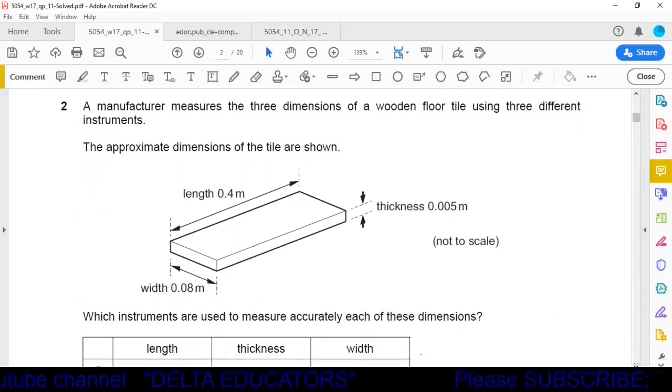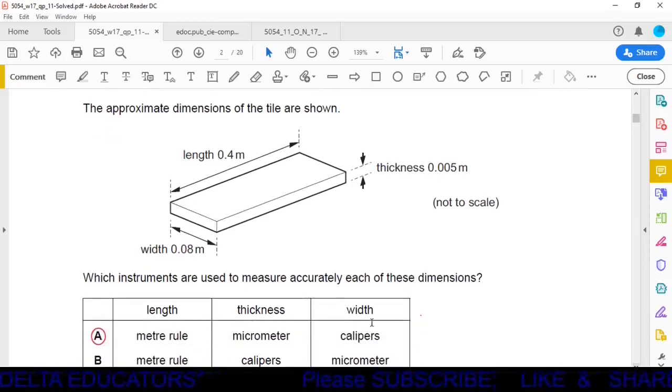Question number 2. A manufacturer measured the three dimensions of a wooden floor tile using three different instruments. The approximate dimension of the tile are shown. Here we have a tile, length is given 0.4 meter, width is given 0.08 meter and thickness is given 0.005 meter. Okay, here which instrument are used to measure accurately each of these dimensions?